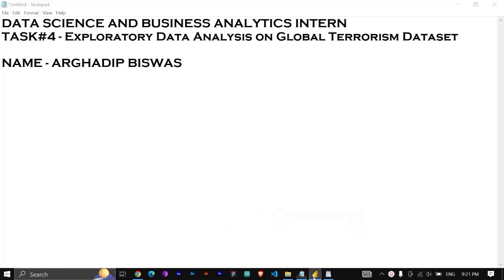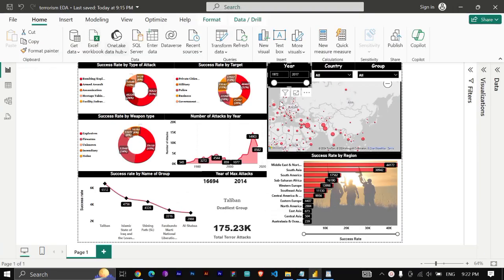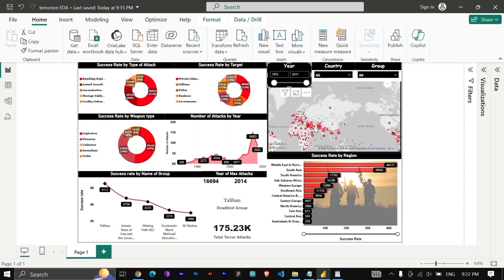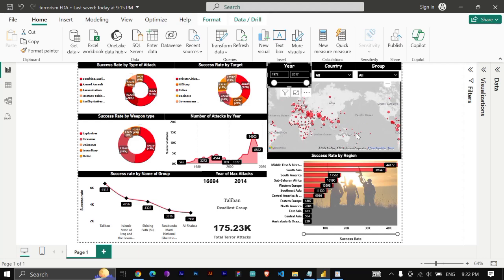This is the report that I have made in Power BI, and here we will do the step-by-step data analysis on the global terrorism dataset that I have downloaded from Kaggle. As you can see, from 1972 to 2017, these are all the attacks that have taken place by terrorist groups all over the world.